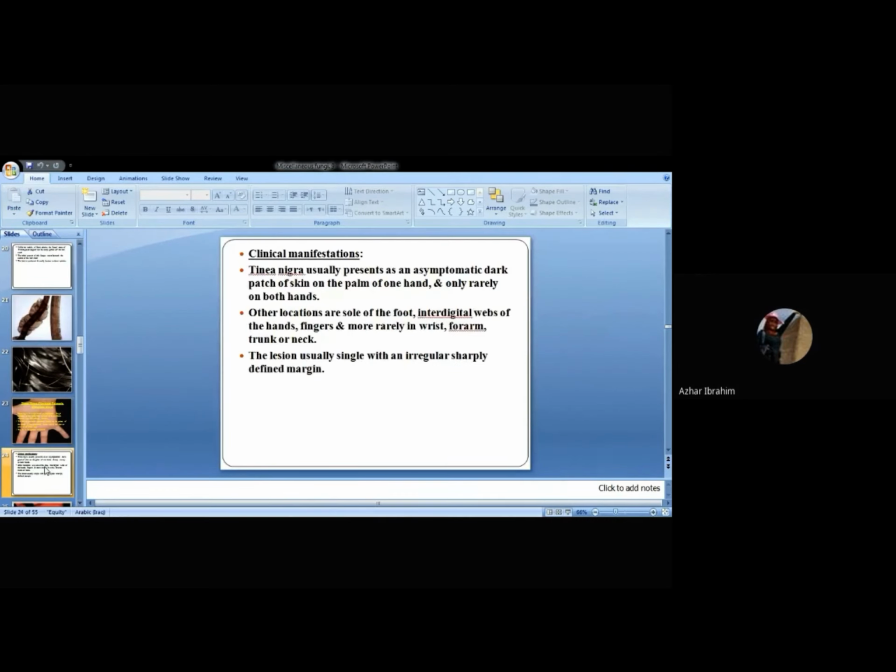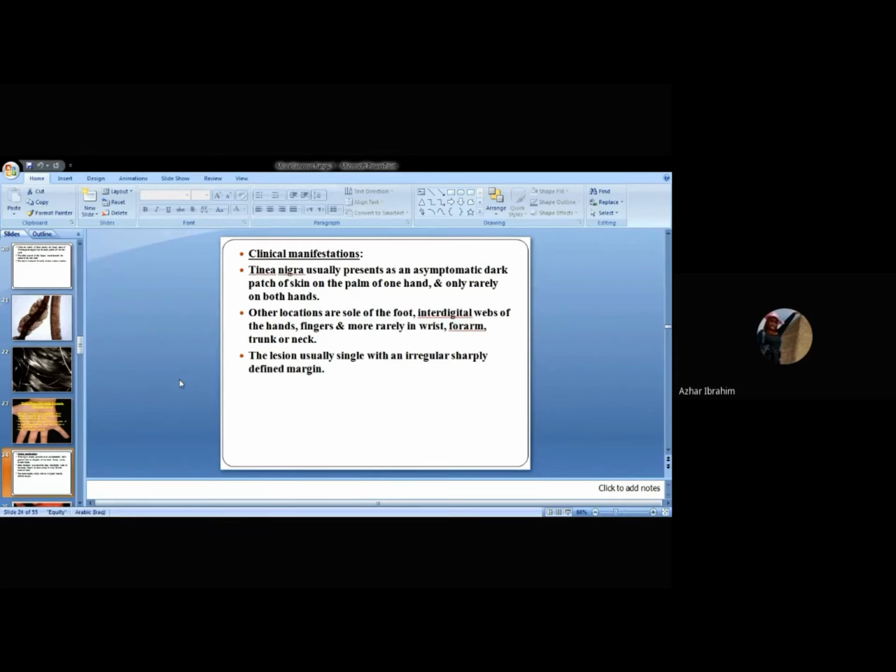Now, clinical manifestations. Tinea nigra usually presents as asymptomatic, like almost all superficial fungal diseases. Therefore it is neglected by the patient, and it is complicated further with the progression of time. It is an asymptomatic dark patch of the skin, as we mentioned in the previous slide, on the palm of one hand, sometimes both hands, but rarely both.